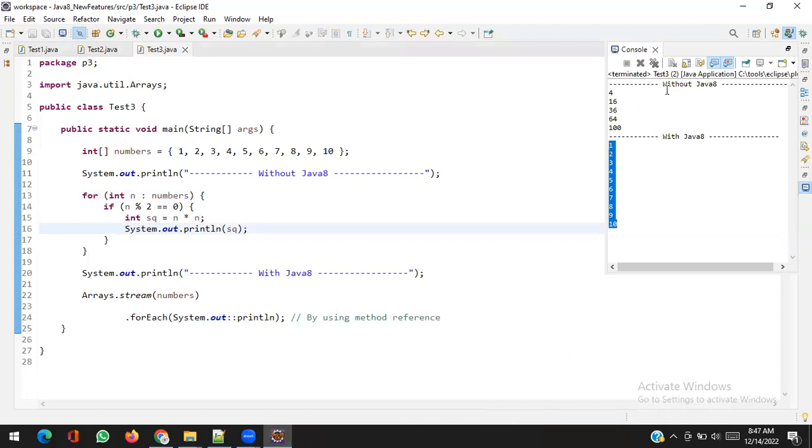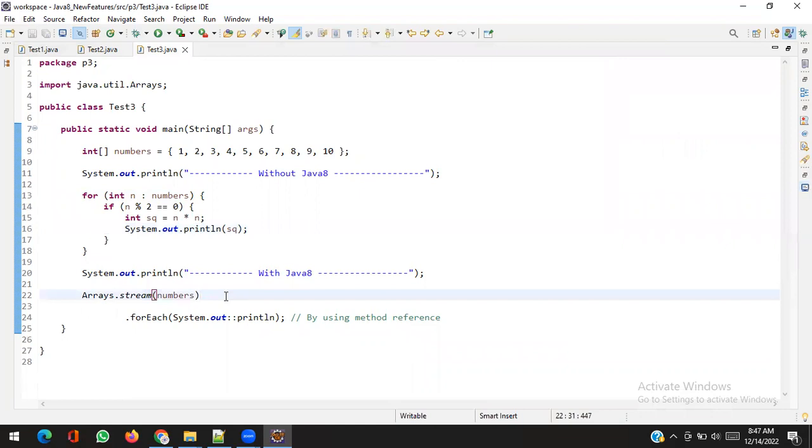Okay, you can see without Java 8, even numbers actually, sorry, even numbers, 4, 16, the square of even numbers. How can I do it in Java 8?